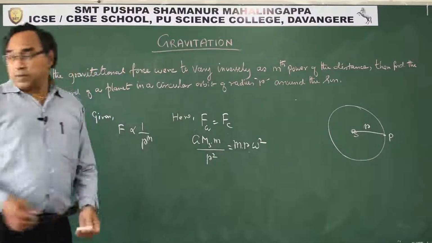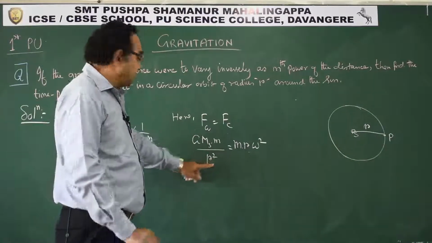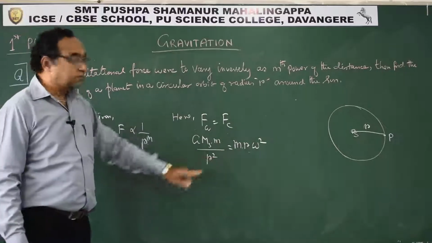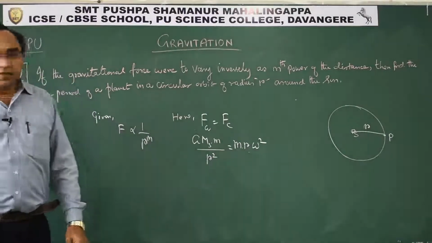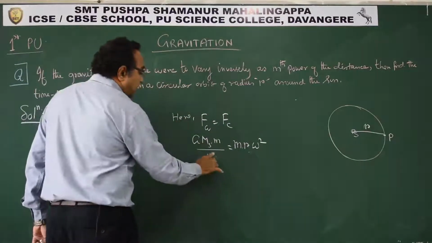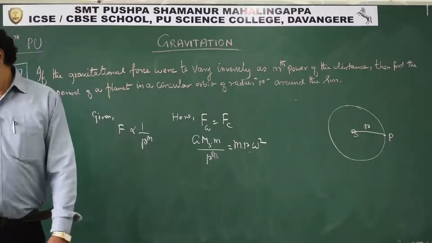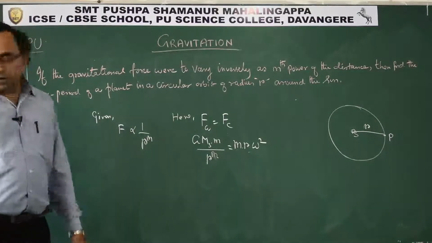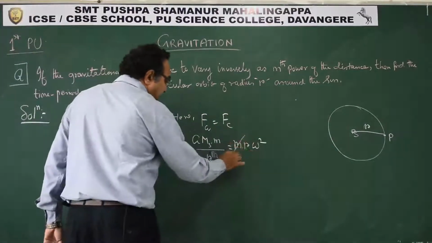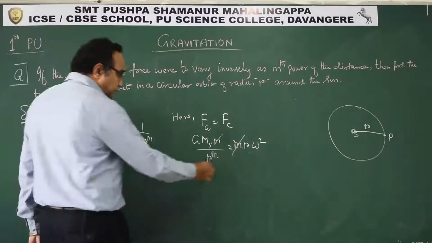Now simplify this equation. Here you see r square is there, but it says take it power m. So you will write r power m. Got it? Now please simplify. M and m cancel out. So what we get now?